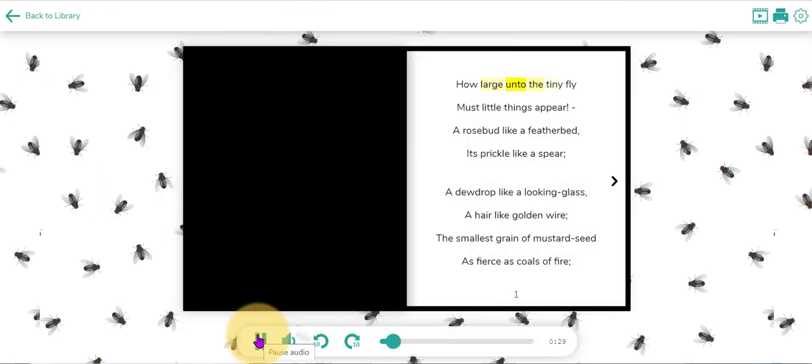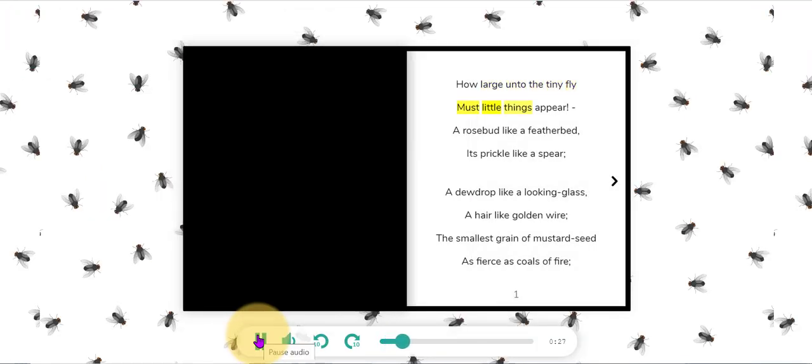How large unto the tiny fly must little things appear, a rosebud like a feather bed, its prickle like a spear.